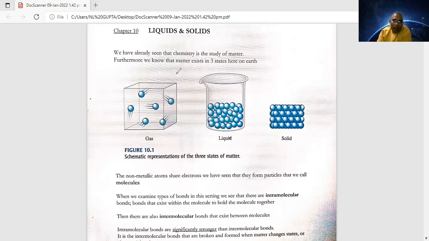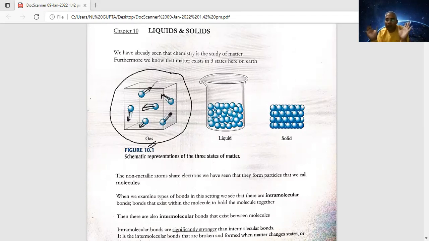If you are talking about the gaseous state, here the molecules are far away from each other, and their direction is randomized. These are known as zigzag motions. In the gas, intermolecular forces are very weak. Between the molecules there is a very weak force of attraction, so the molecules move randomly in the container.